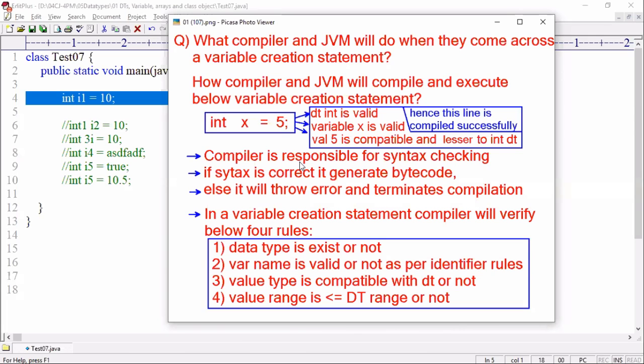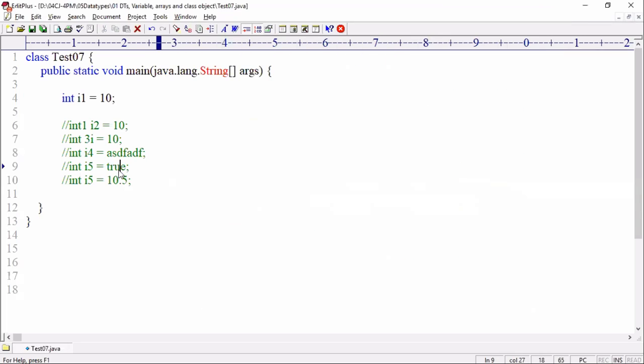No, no. Why can the marker be filled with water? By you removing the cap. Remove the cap, you can fill the water above. Some drops of water you can fill inside. It is compatible with water, but there is a range problem. One liter you cannot fill inside. So compatible means it can be stored in that variable. Does that value's data type come under here or not? Do you remember the data type range?